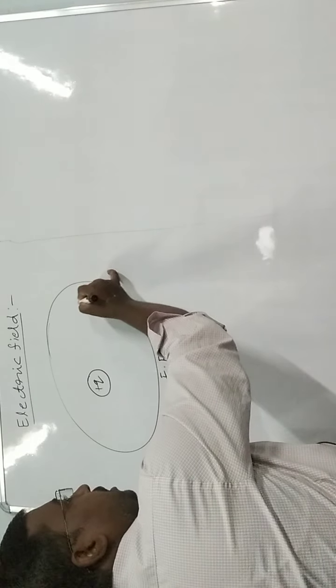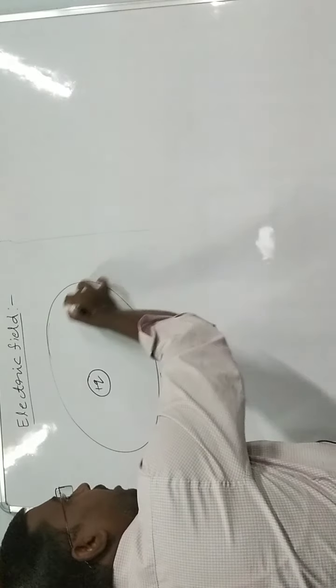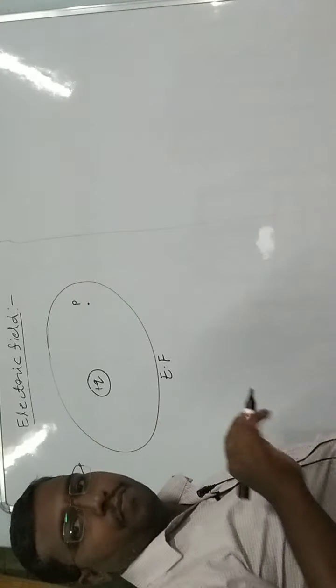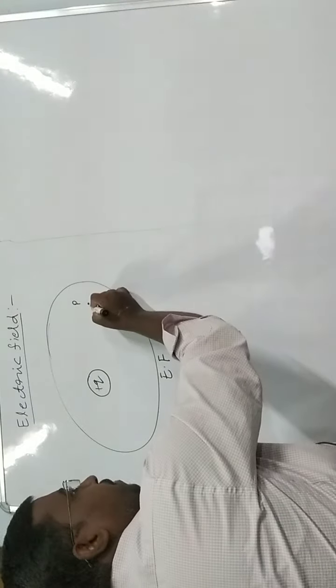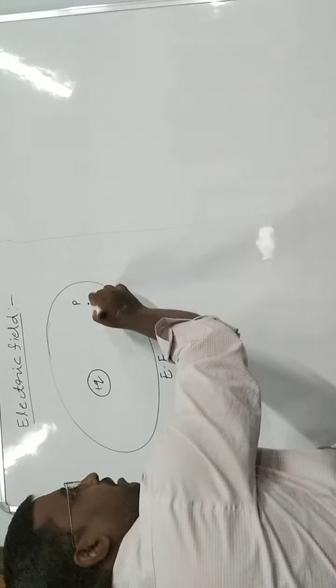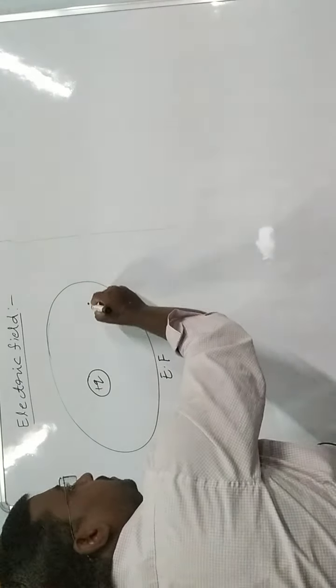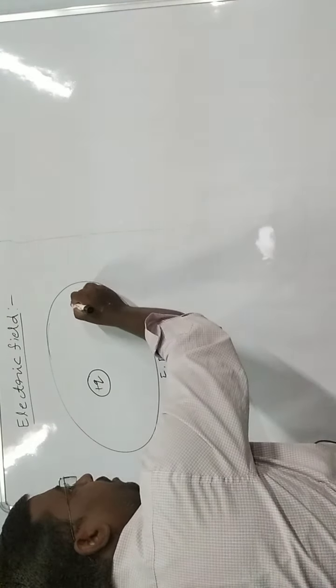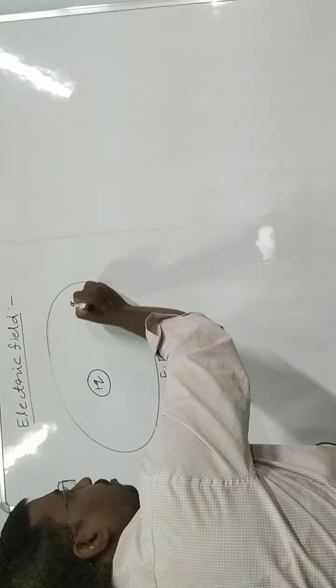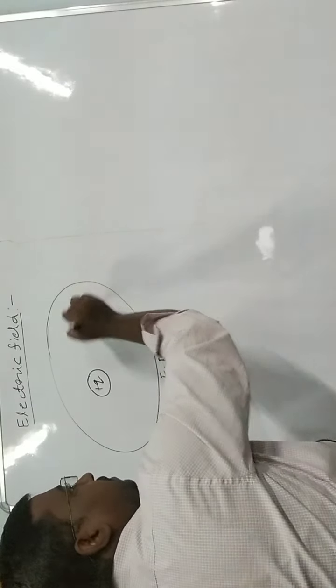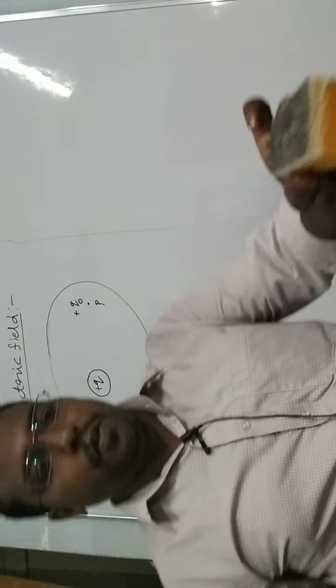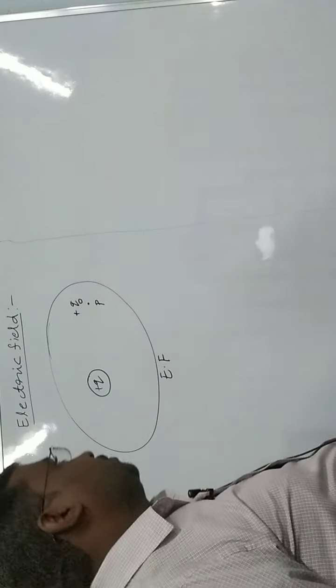Suppose it is taken as point P in this electric field. This test charge plus Q naught will be placed at this point. At this point P we place a unit test charge, plus Q naught.